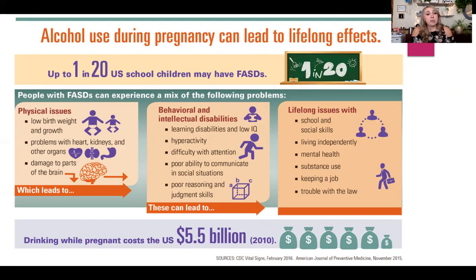That can lead to the behavioral and intellectual disabilities, which can include learning disabilities and an overall low IQ, hyperactivity, difficulty with attention, poor ability to communicate in social situations, and poor reasoning and judgment skills. This can then lead to the lifelong issues with school and social skills, living independently, mental health, substance use, keeping a job, and getting into trouble with the law. In 2010, drinking while pregnant cost the United States $5.5 billion.